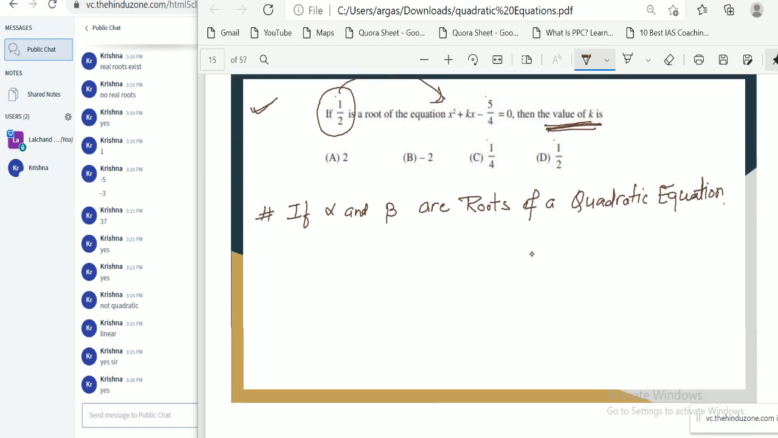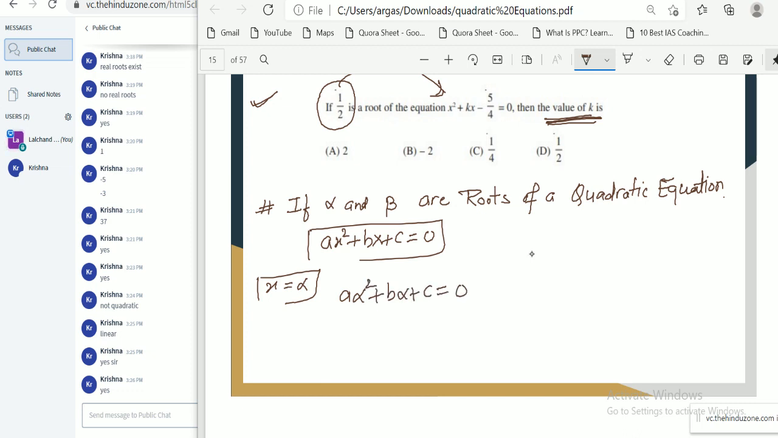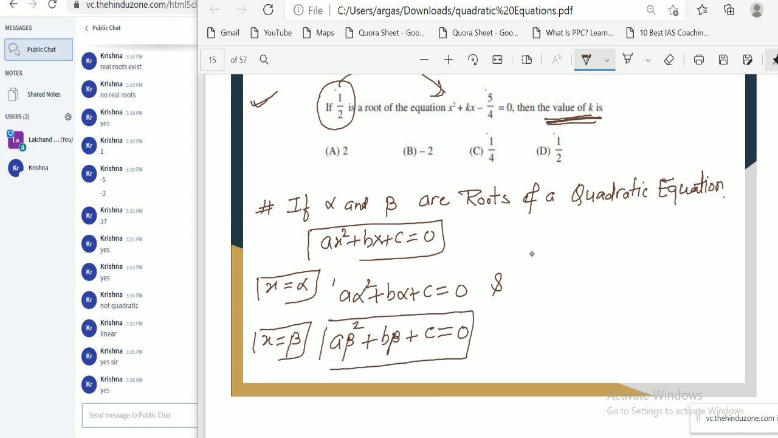then if we substitute alpha and beta, let's suppose our quadratic equation is ax square plus bx plus c equal to 0. If we substitute x equal to alpha in this equation, then a alpha square plus b alpha plus c should be equal to 0. And similarly, if we substitute x equal to beta, then a beta square plus b beta plus c should be equal to 0. A root will always satisfy the given equation. Okay, so we repeat the same procedure for this question.